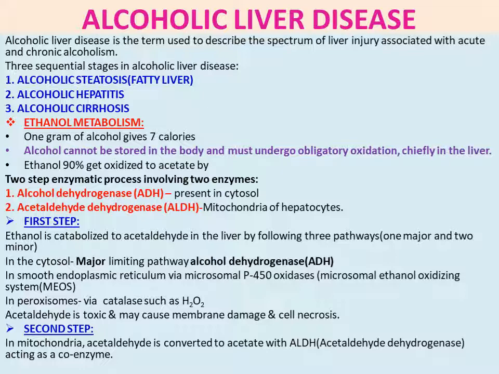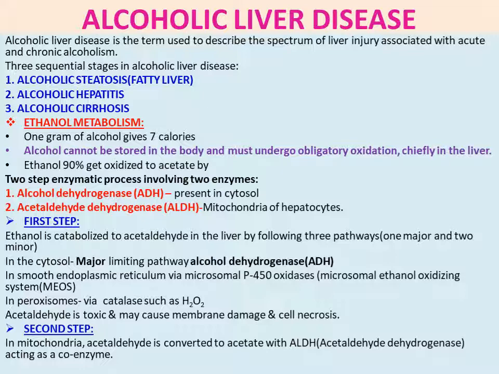Ninety percent of ethanol gets oxidized to acetate by a two-step enzymatic process: alcohol dehydrogenase, ADH, present in the cytoplasm or cytosol, then acetaldehyde dehydrogenase, ALDH, in the mitochondria of hepatocytes. So two enzymes are involved, ADH and ALDH.